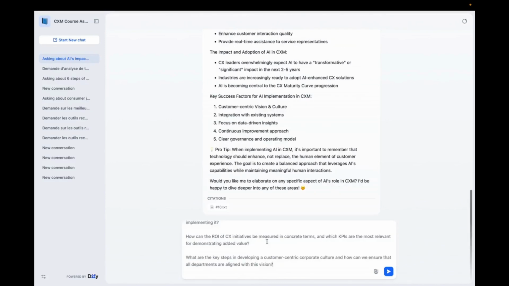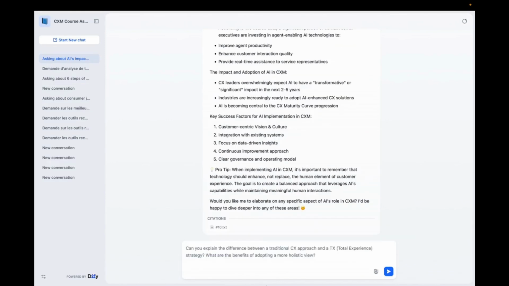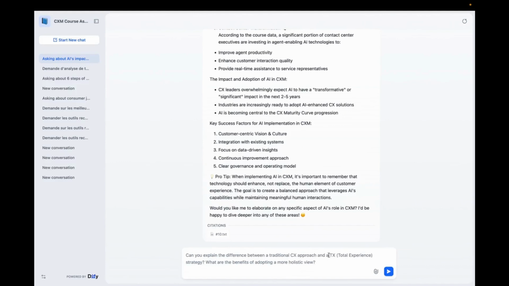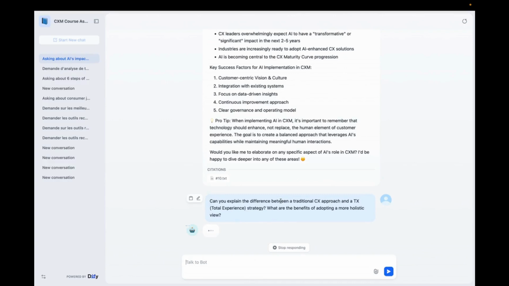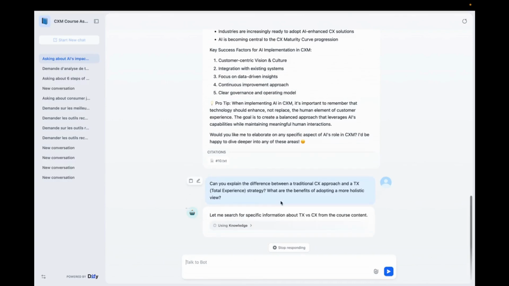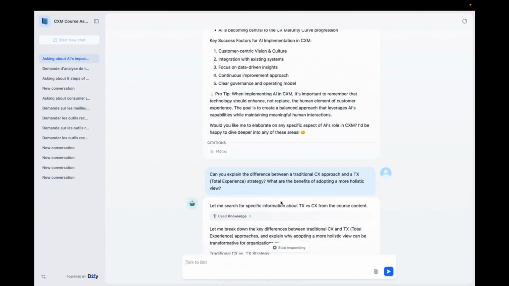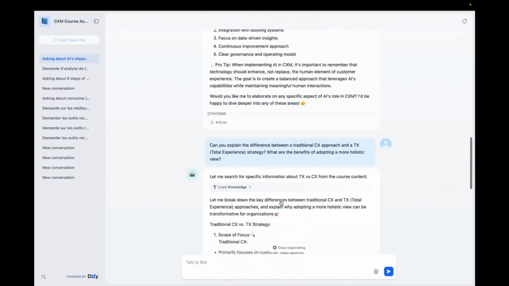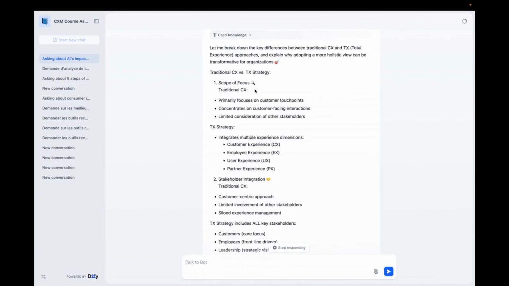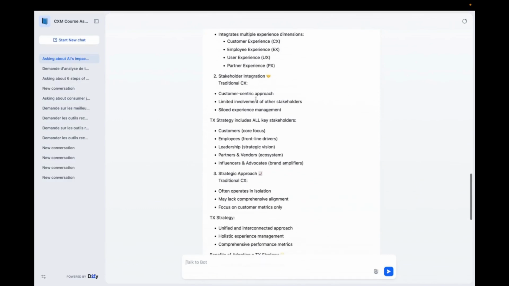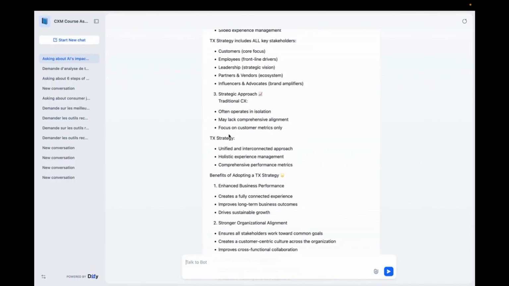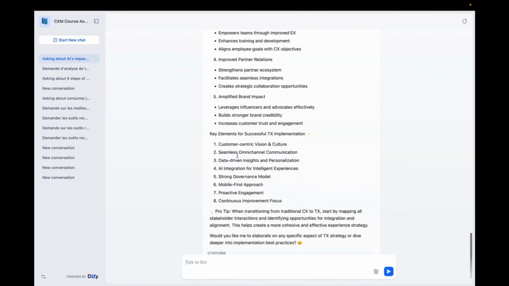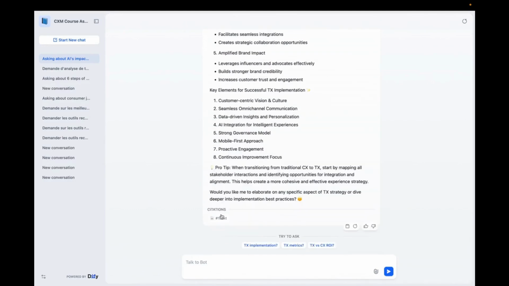If I ask a second question, for example, can you explain the difference between CX and TX, total experience, and what are the benefits? Here it should go look in another course document. It won't rely solely on its knowledge as an artificial intelligence, but on the documents we've provided. This allows it to deliver a much higher quality answer. It makes a comparison each time, and here we can see that it also went to look in document number 10.